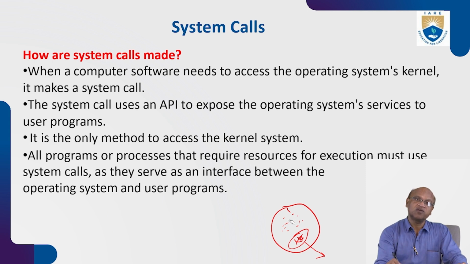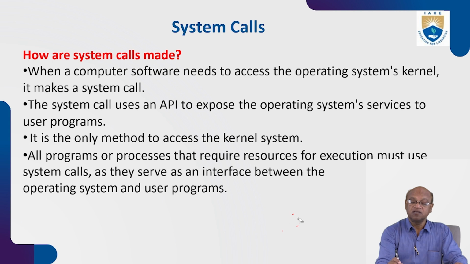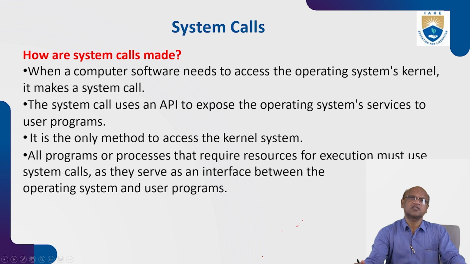There are a number of programs in the OS, and out of these, some programs can directly interface with the hardware. So when computer software needs to access the operating system's kernel, it makes a system call. Very simple, that's what I'm explaining. It will make use of a system call. The system call uses an API to expose the operating system services to the user programs.